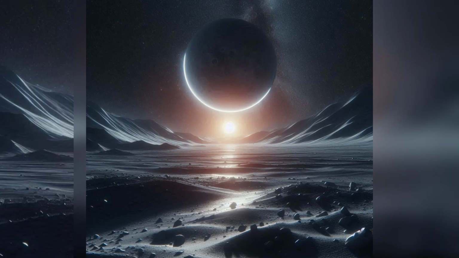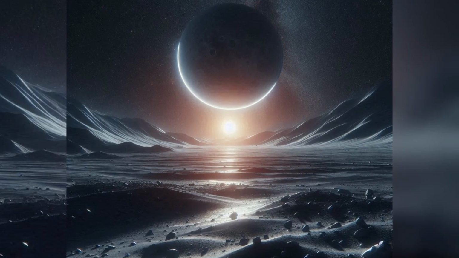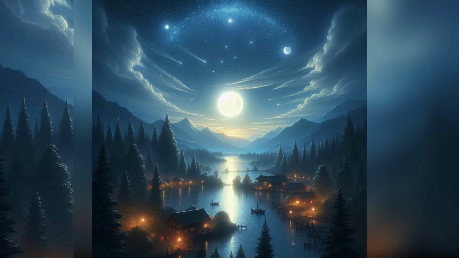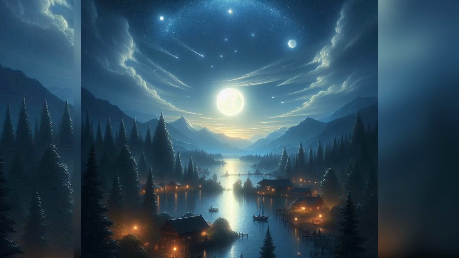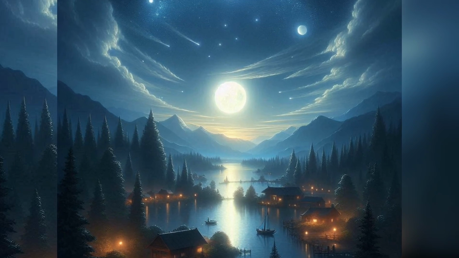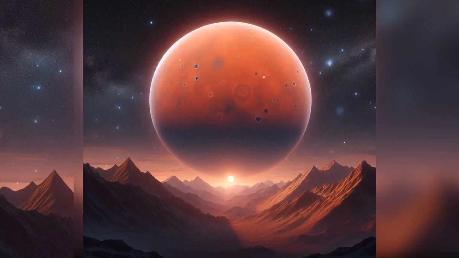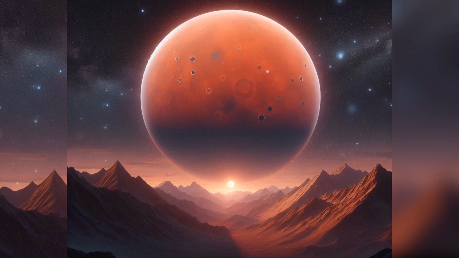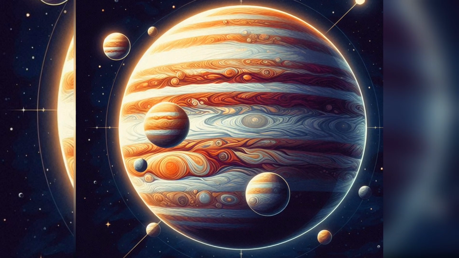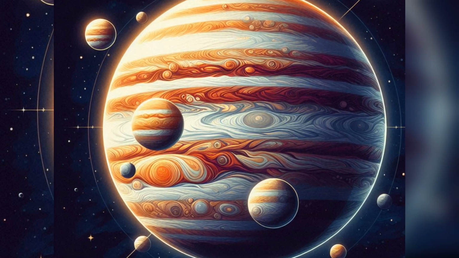The sky appears black from the surface of the moon because there is no atmosphere to scatter sunlight. Venus is often called the morning star or evening star because it is very bright and visible at dawn or dusk. Mars appears as a reddish object in the sky due to iron oxide on its surface. Jupiter is the largest planet in our solar system and has the most moons.